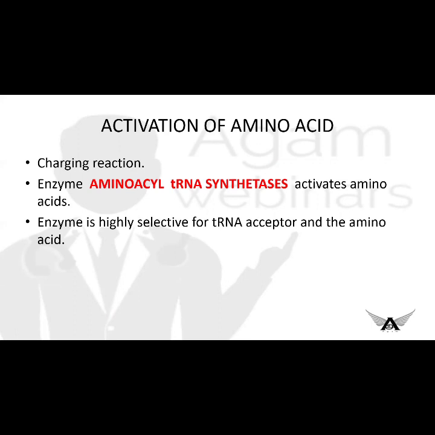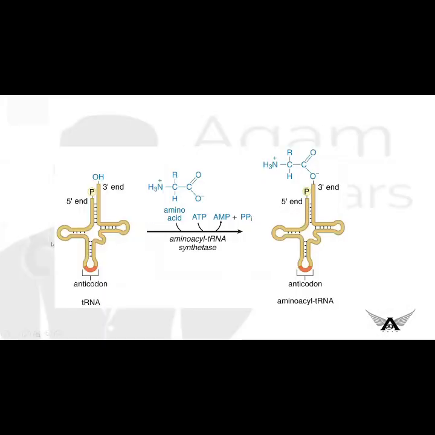So let us see how the reaction occurs. The tRNA gets attached to the amino acid to form aminoacyl tRNA with the help of the enzyme aminoacyl tRNA synthetase. The reaction is an ATP dependent process, that is, ATP is hydrolyzed to AMP plus pyrophosphate. So this is what the charging of amino acid is. Now the amino acid gets activated. Okay, now we'll see how the process gets initiated.